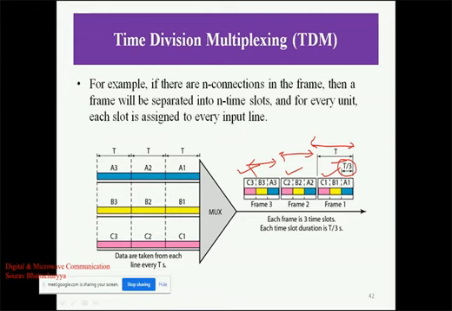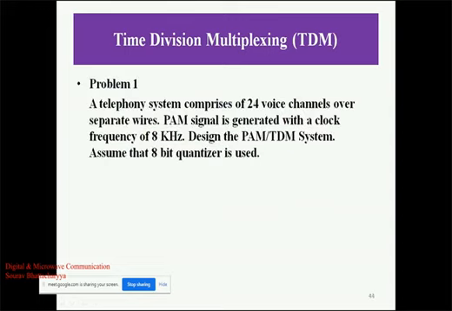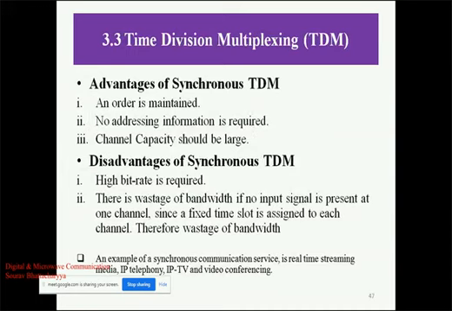The main problem of synchronous TDM is that if any frame or any symbol is not present here, so here one symbol is not present, another symbol is also not present, then there is underutilization of the frame. That is one disadvantage of synchronous TDM. To overcome this, we have asynchronous TDM.